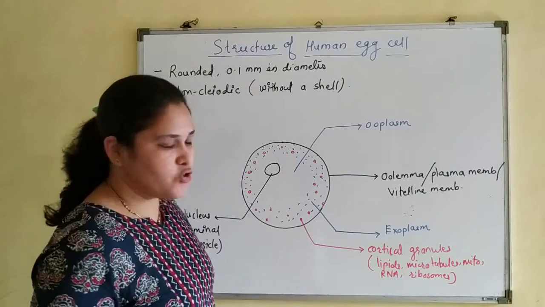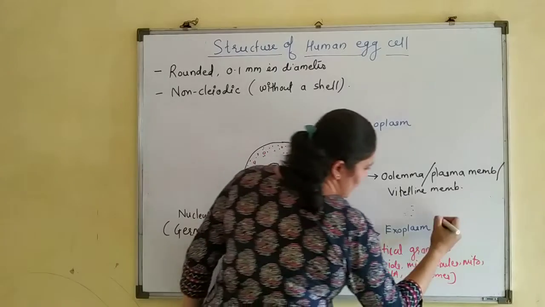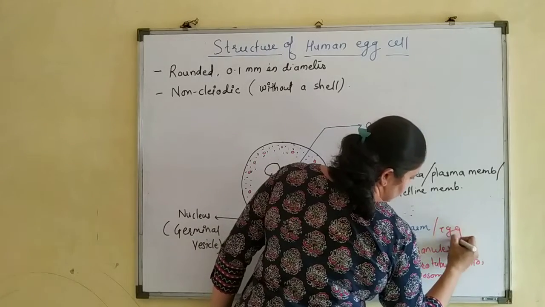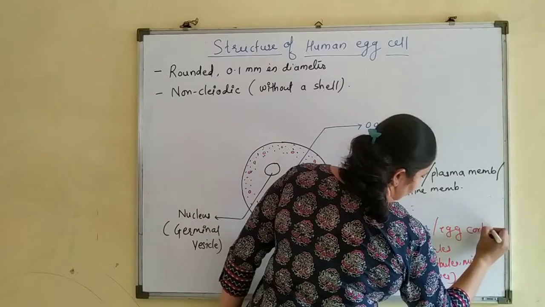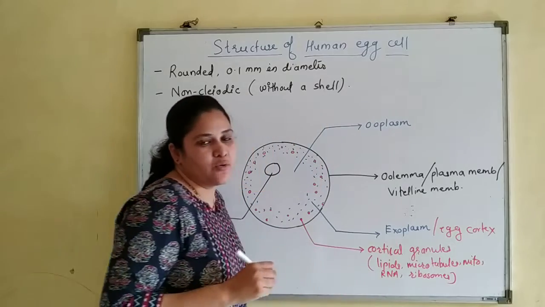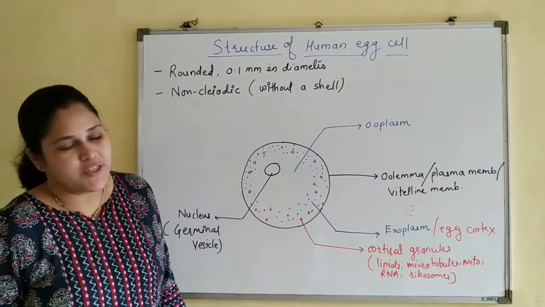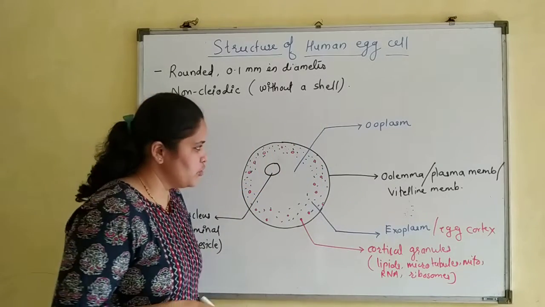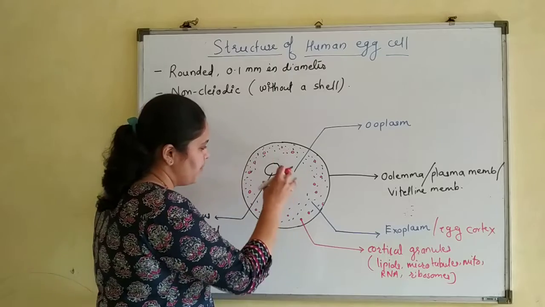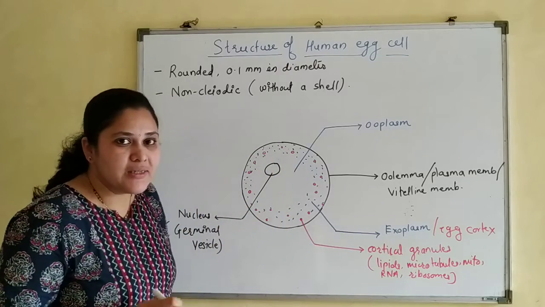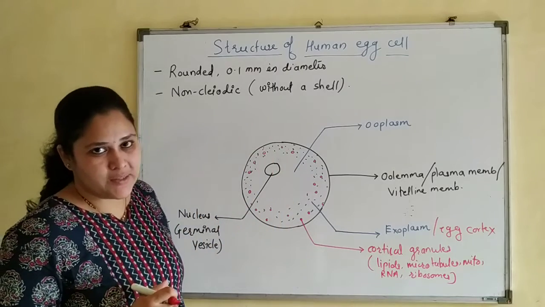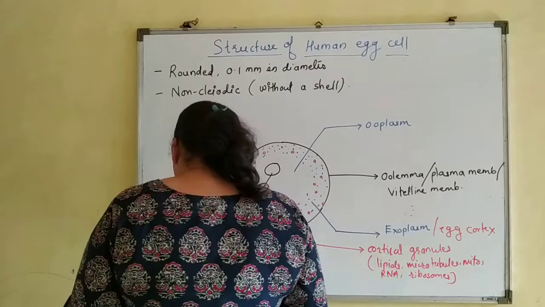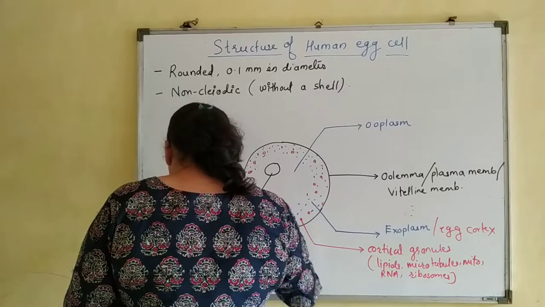Okay, so exoplasm, also known as egg cortex, is the outer dense part which is rich in cortical granules. Whereas the inner part, which consists of the nucleus, is known as ooplasm. Fine. Now, outside the egg cell,